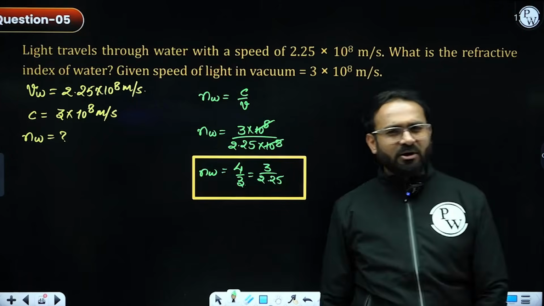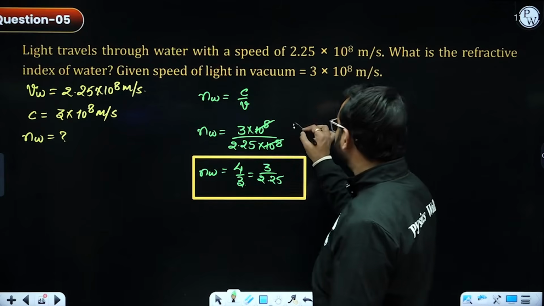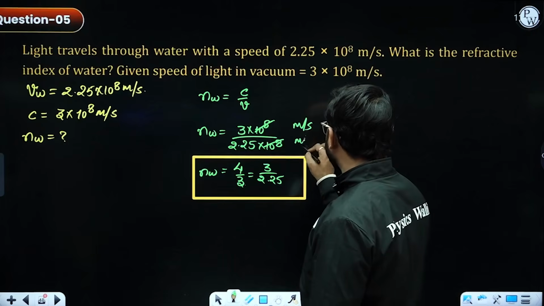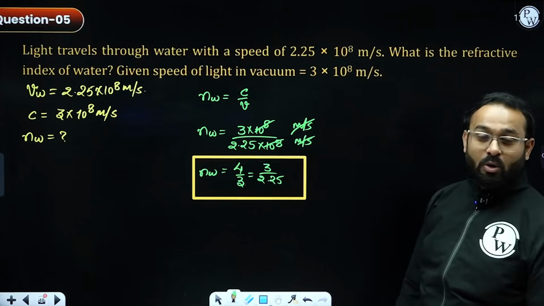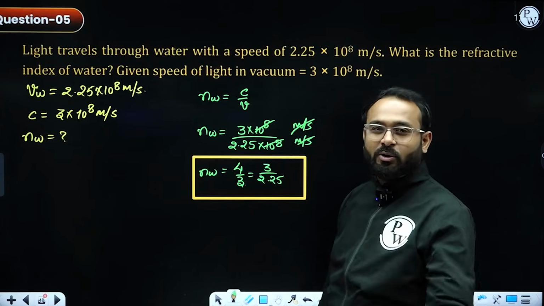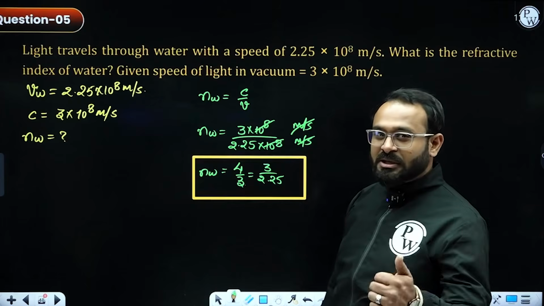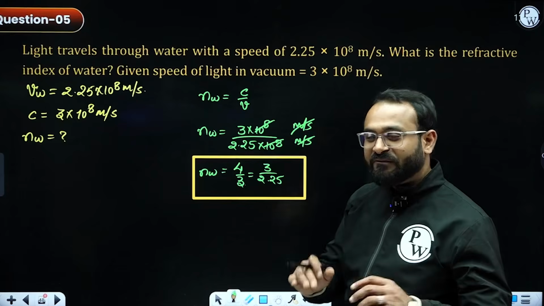What will be the unit of refractive index? There is no unit, because meter per second and meter per second cancel out each other. It is just a fraction by which the light is going to bend. That was the kind of numerical asked on the basis of refractive index.